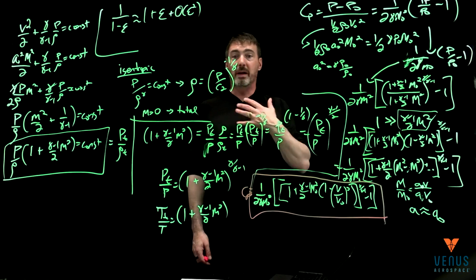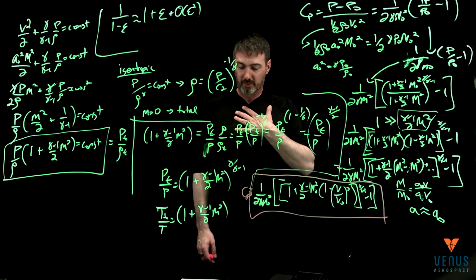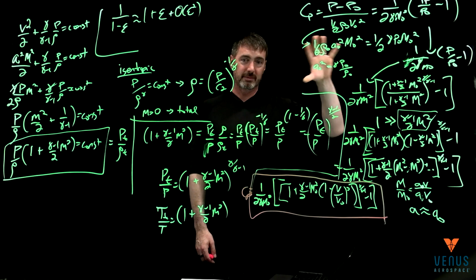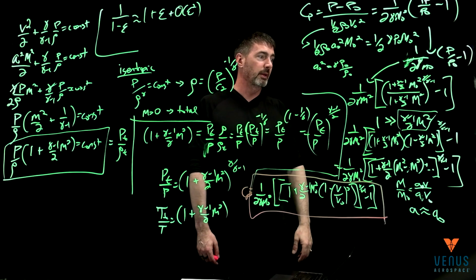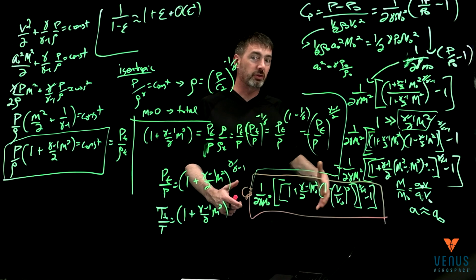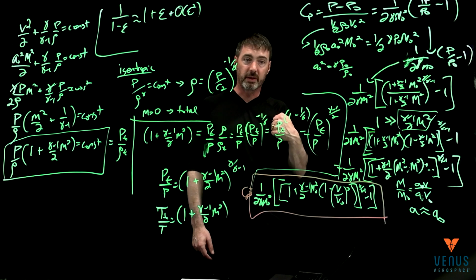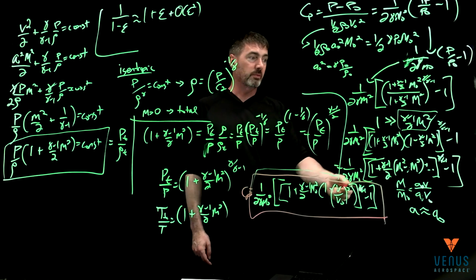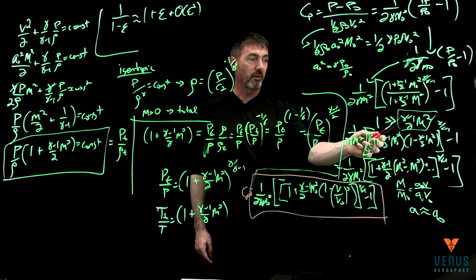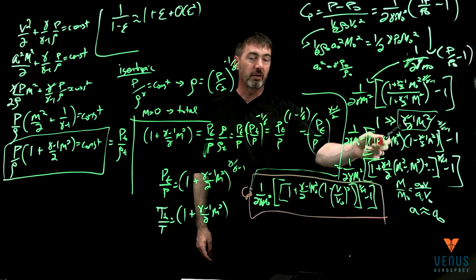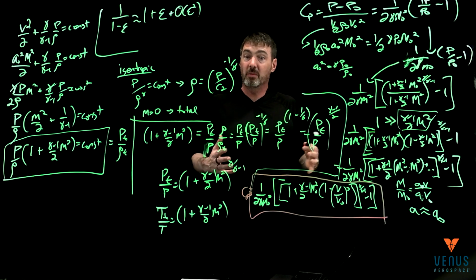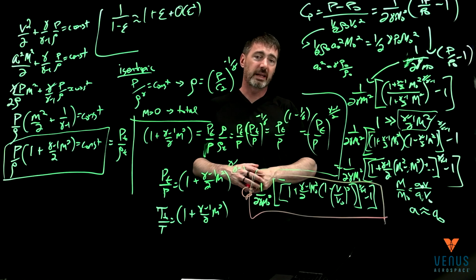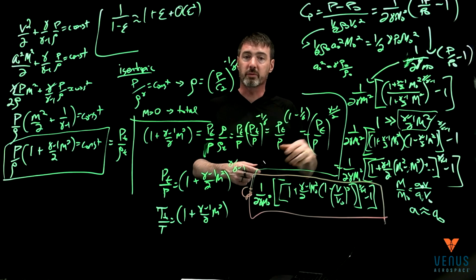So I wanted to walk through this myself. It was many pages of math to figure out how to get to this point. And again, the thing that Kuchemann didn't drop in there, and that's why it was important for me to redo it, was that this whole assumption was already baked in, in two things. The first one was that this term is pretty small, so it's still compressible, but we would say it's kind of small. Mach squared is small, gamma minus 1 over 2.